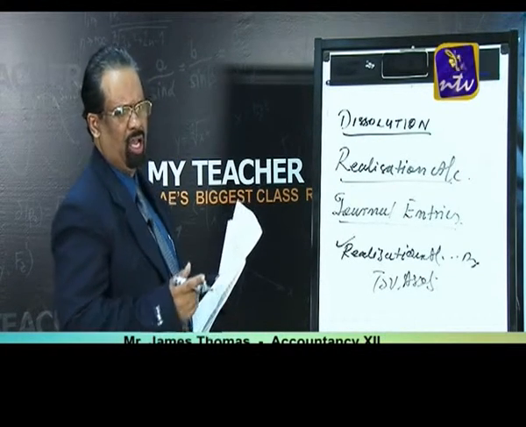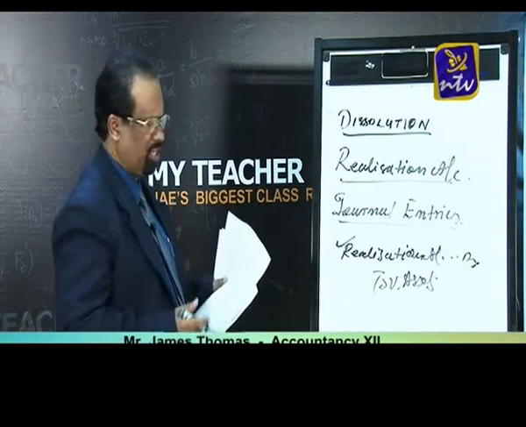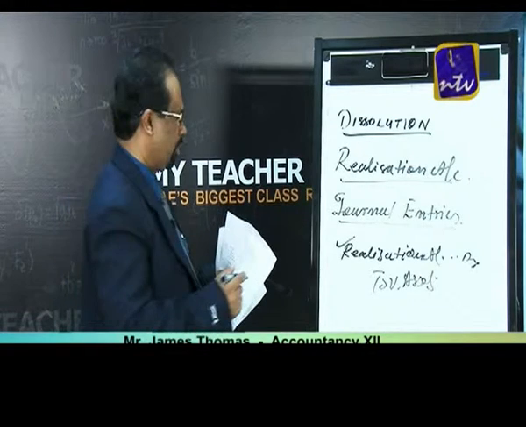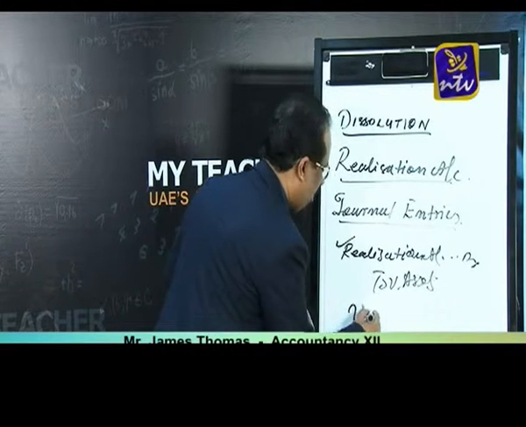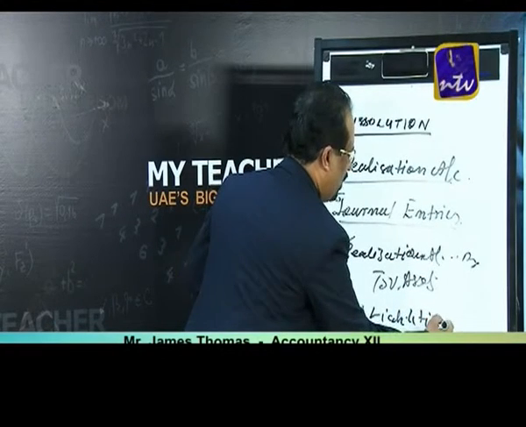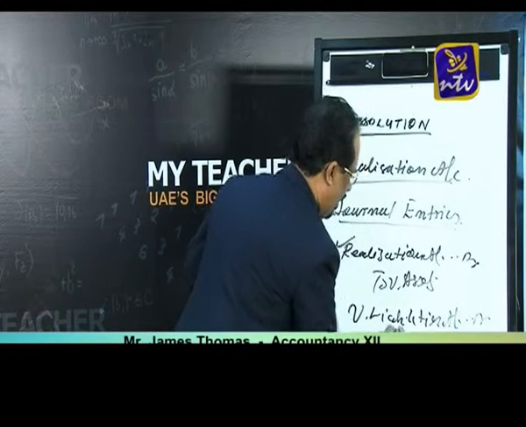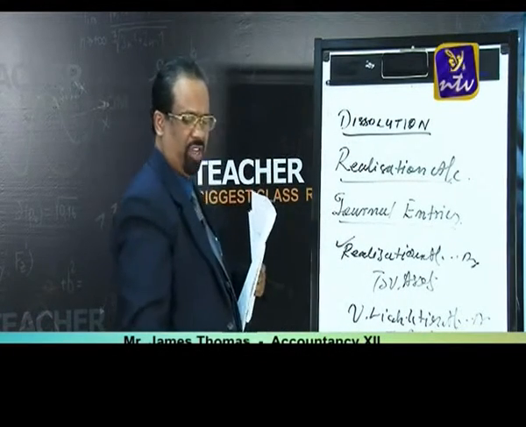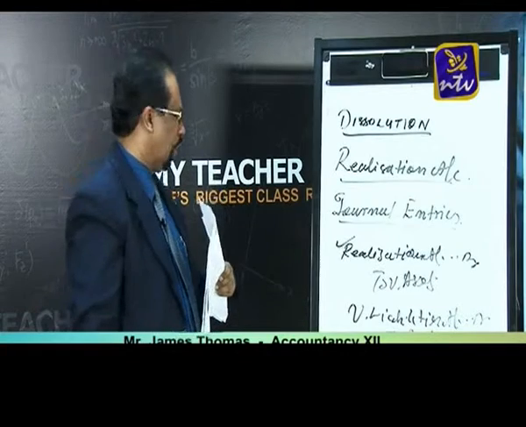Then look at the liability side. All liabilities we transfer to the realization account by passing the journal entry: various liabilities account debit to realization account. So the second entry is various liabilities account debit to realization account.